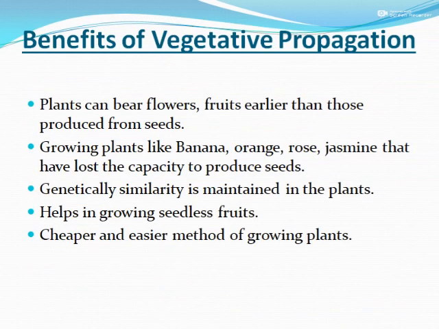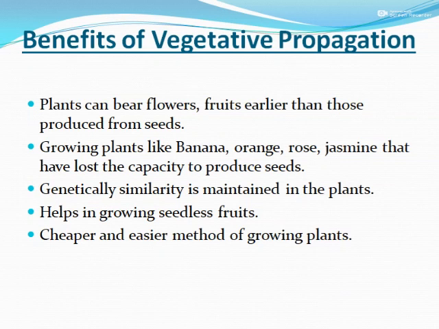Okay, let's have a look at the benefits of vegetative propagation. This is the last for today. Plants can bear flowers and fruit earlier than those produced from seeds. Let's look at orchids. For an orchid plant to bloom a flower, it usually takes 3 to 4 years. But if we do it through tissue culture, within 6 months it will give the flower.